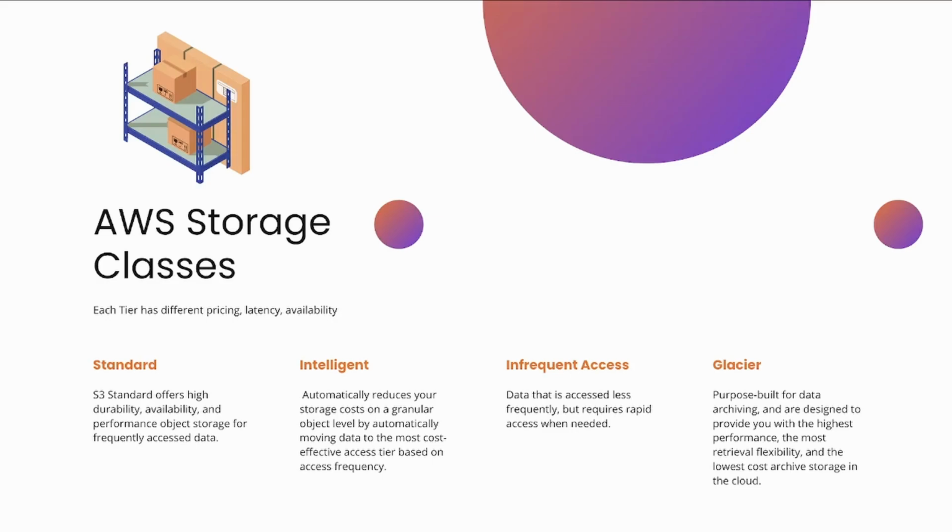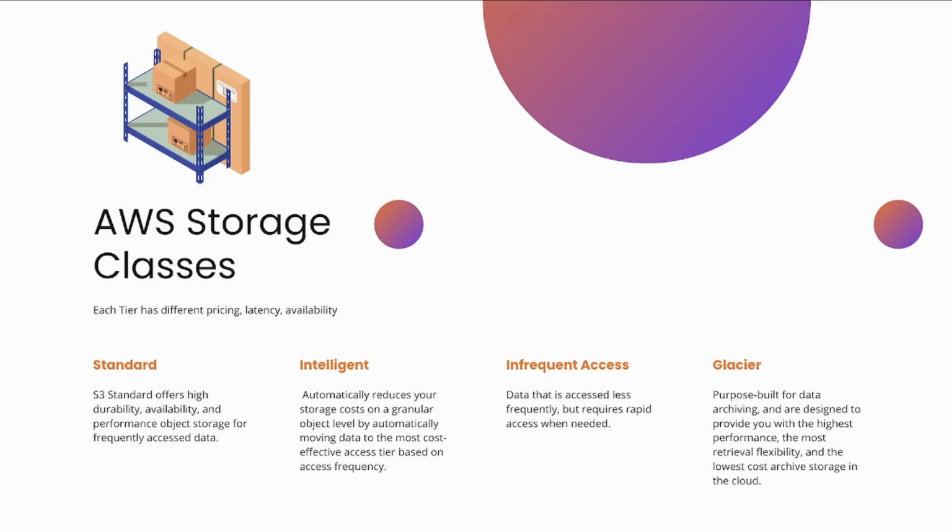There's the intelligent storage class, which automatically reduces your storage costs based on how often you're accessing your data. So for the intelligent one, you don't really have to think too much about it. AWS is paying attention, and behind the scenes, it's configuring the storage class based on what you need. So if it seems like you're not using it as often, then it's going to change it because you're not accessing your data with a lot of frequency. This is perfect for when you don't know exactly which storage class you want to choose. You just let AWS see your activity, and it changes it based on that.